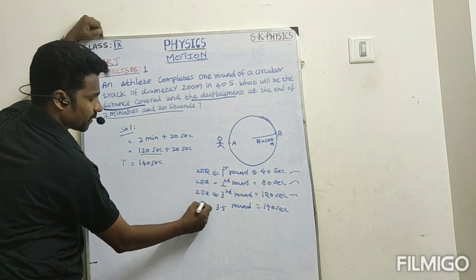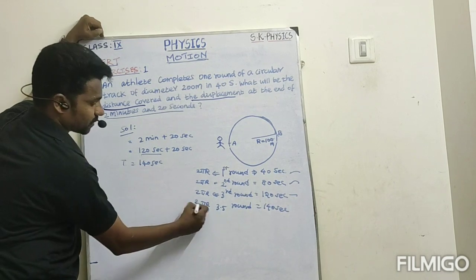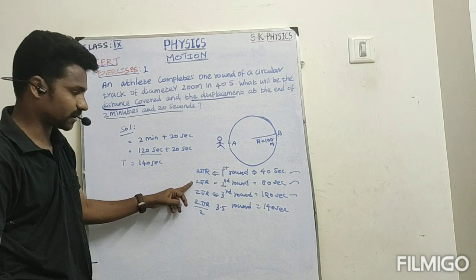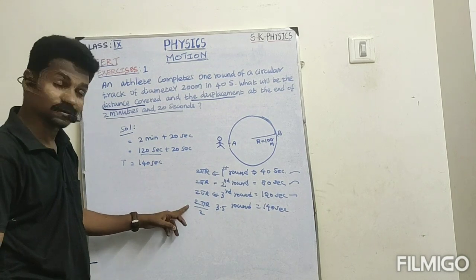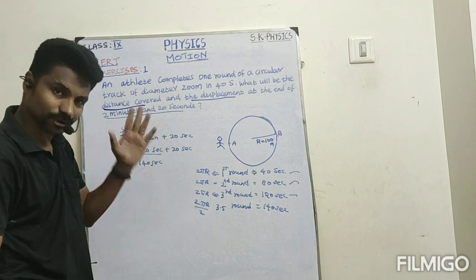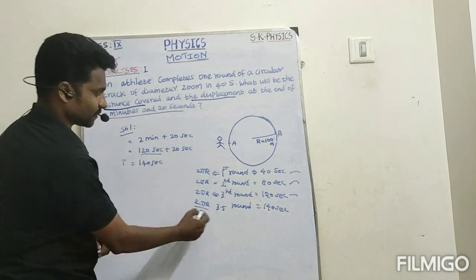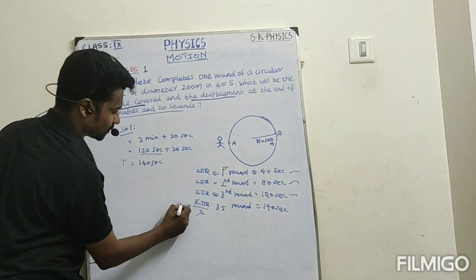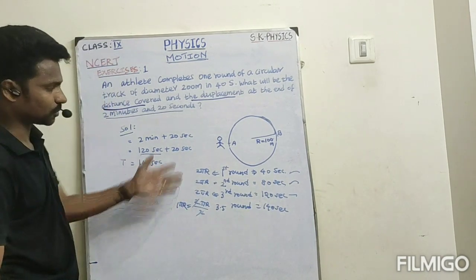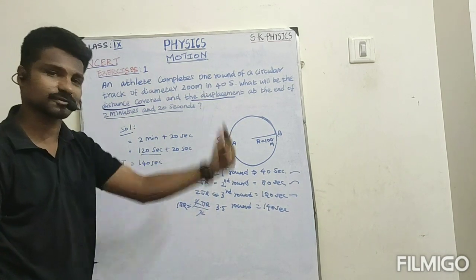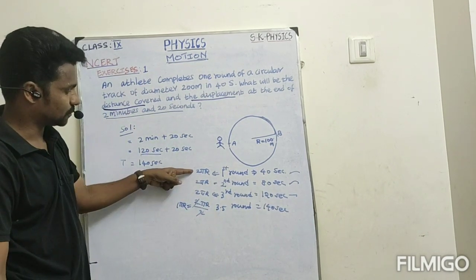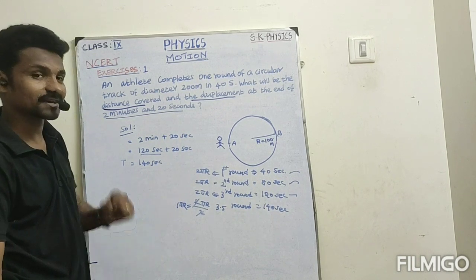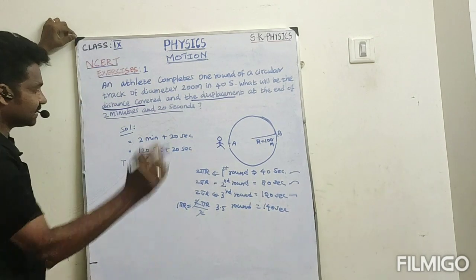That is pi r, that is 2 pi r divided by 2. So first round 2 pi r, second round 2 pi r, third round also 2 pi r. But the last round is only a half round, that is 2 pi r by 2, which is pi r. So totally how much circumference of the circle? 2 plus 2 is 4, 4 plus 2 is 6, 6 plus 1 is 7. So this is actually the distance.